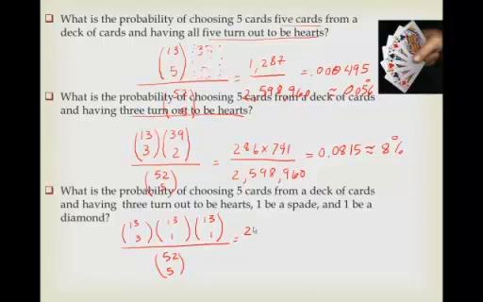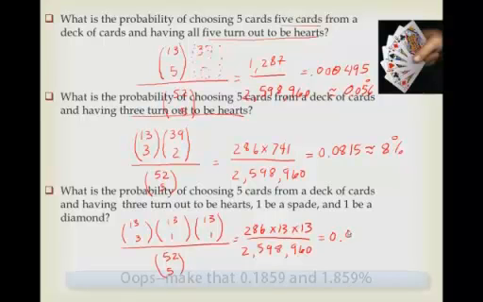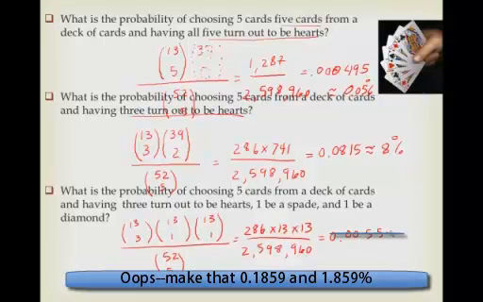So that turns out to be 286 times 13 times 13, all over this 2 million, 2,598,960, and all of that turns out to be 0.00559, which is approximately 0.6%, so smaller. So I think looking at cards like this really clarifies what's going on with these types of combinatorials and how they fall out, and that will help us on the next problem.